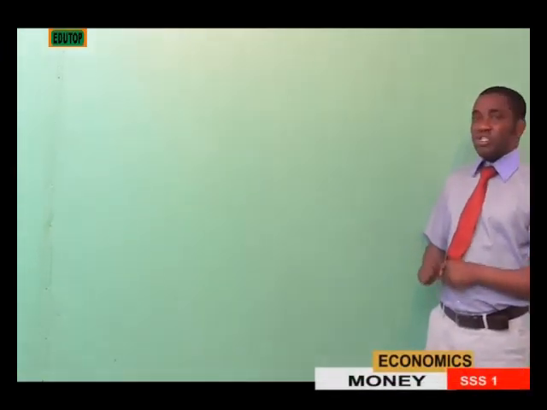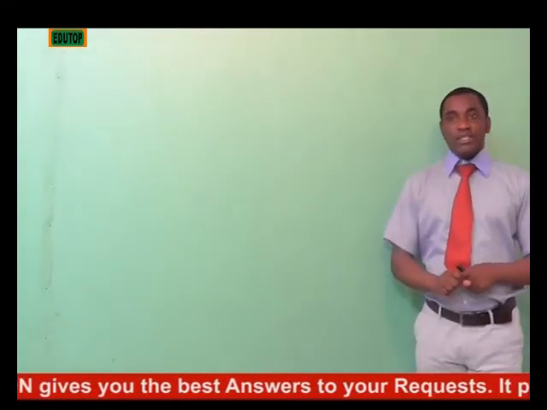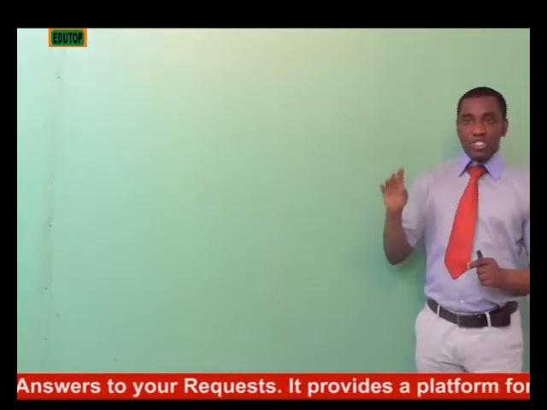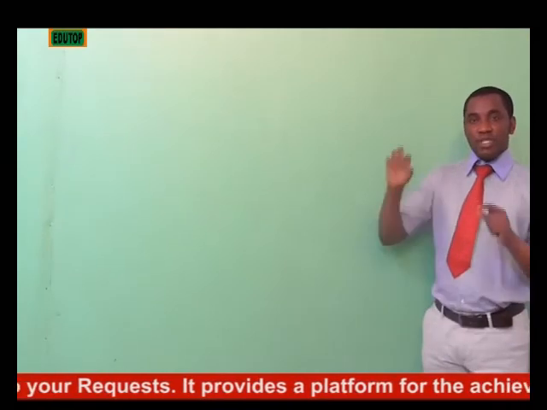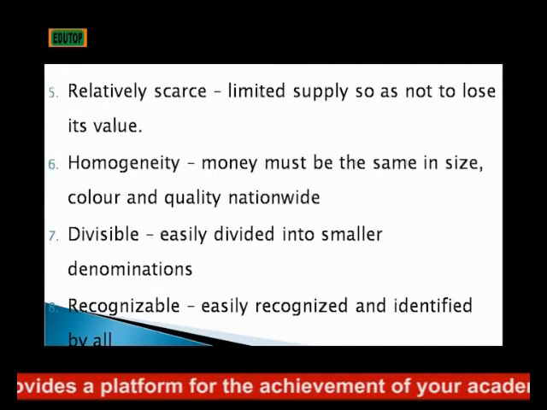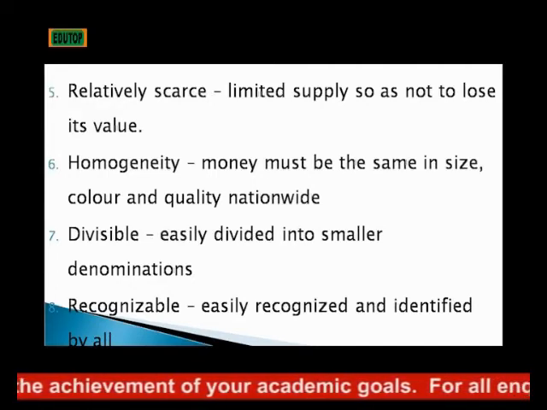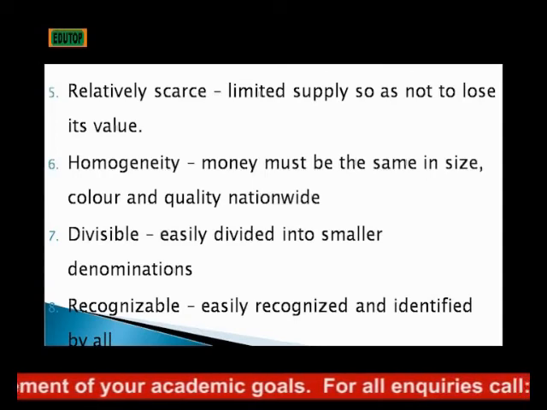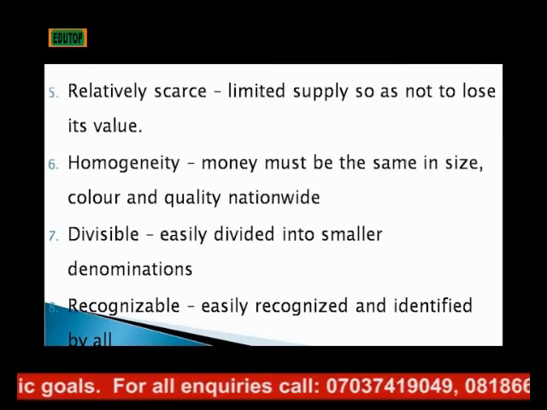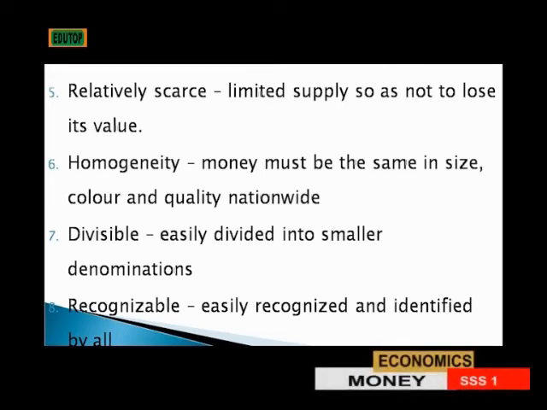And number five, money must be relatively scarce. It must be something you work for before you get. It must not be too scarce, and at the same time, it must not be too much available around. Number six, money must be homogeneous. Money must be something that is of the same size, of the same color, and of the same quality nationwide. It must be the same. Then number seven, money must be divisible. It must be easy to be divided into smaller denominations. It must not be something that we can't divide easily.